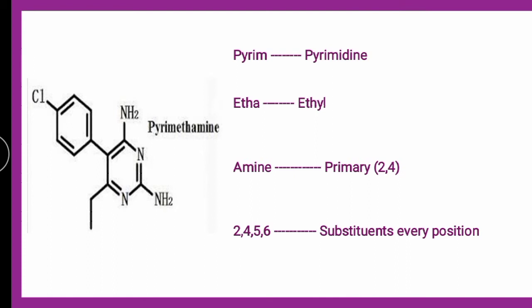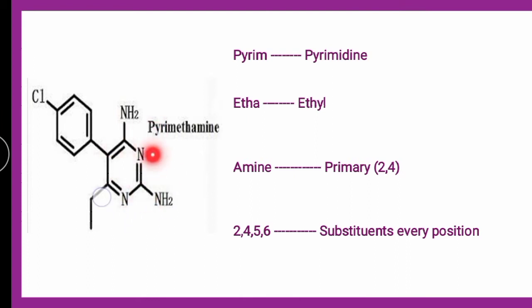Here if you see the pyrimidine ring which is present over here, everywhere the substituent is there. At second position, fourth position, fifth position as well as sixth position. Not a single place is vacant. So you can remember it easily.